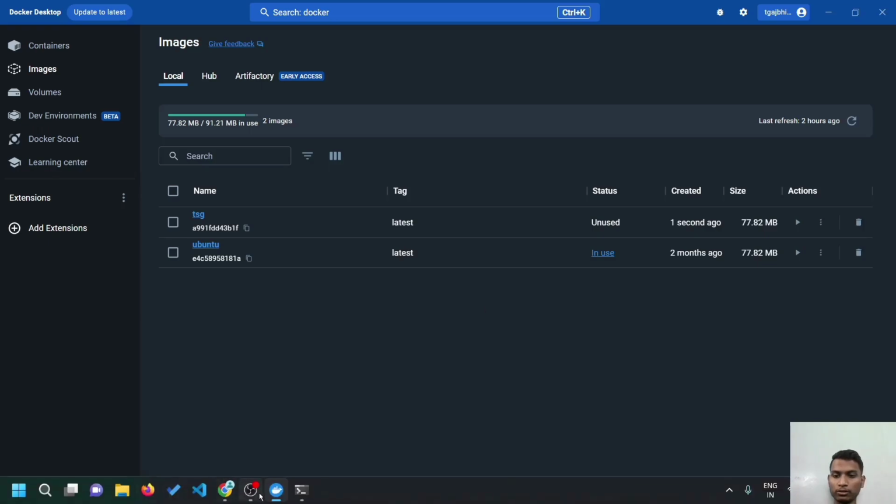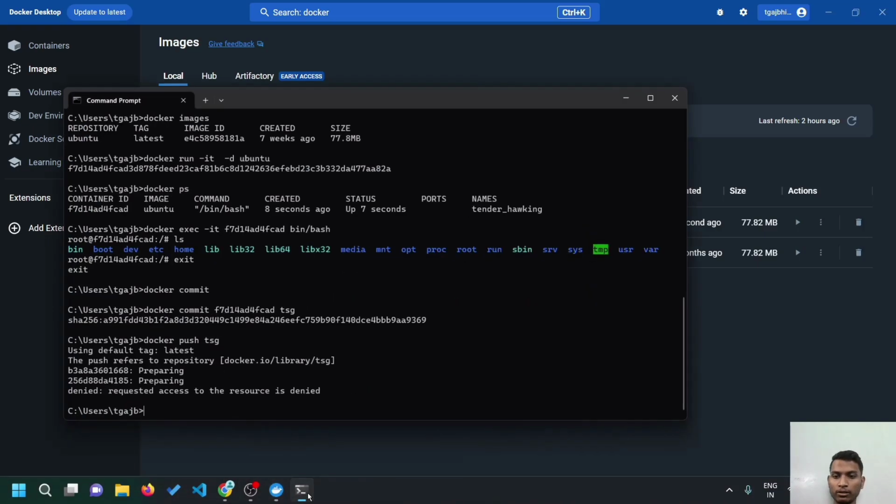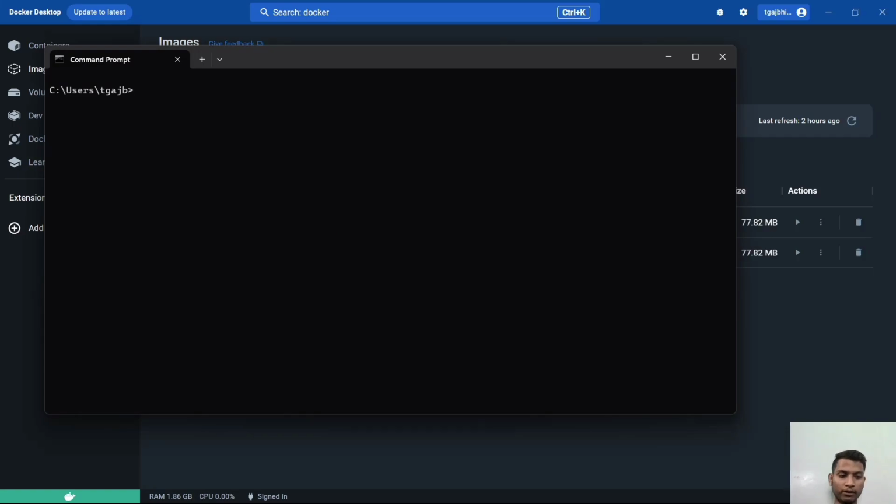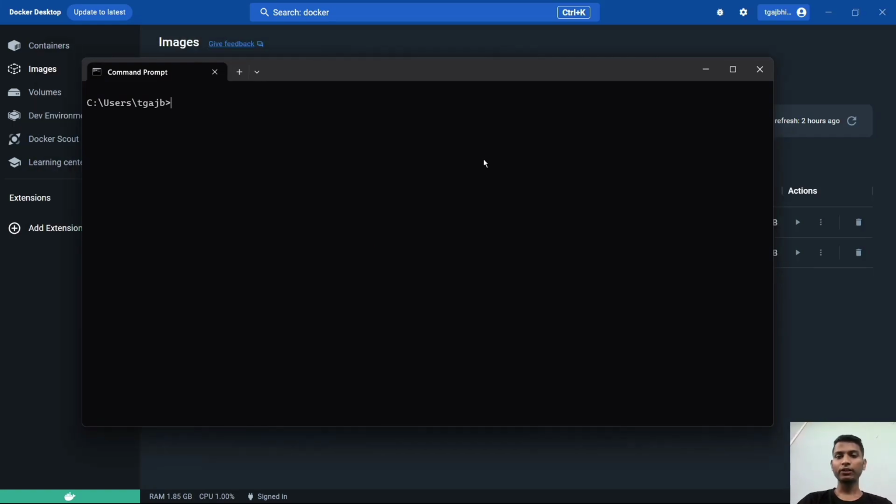And now we are going to begin with how we can create a virtual network. To create a network using Docker, we use the command docker network create and the name of the network which you want to create. I am using eln here.